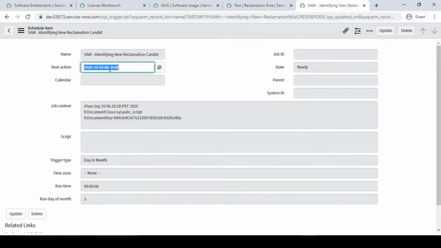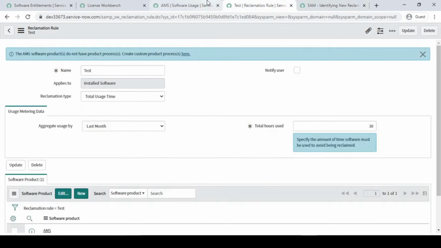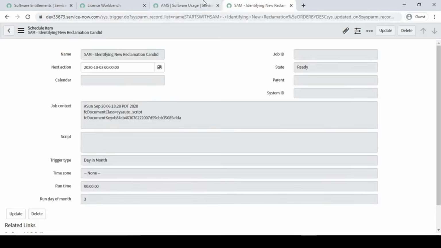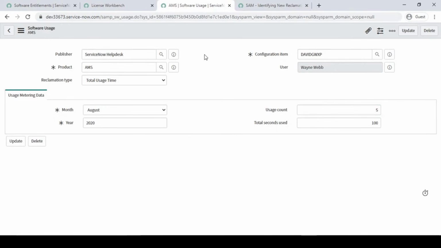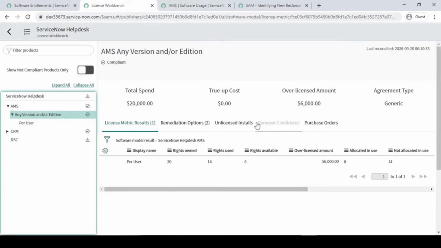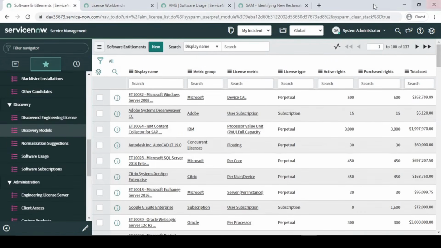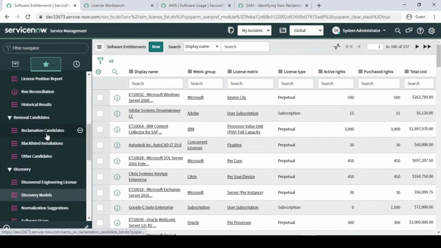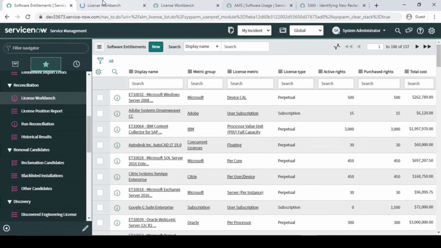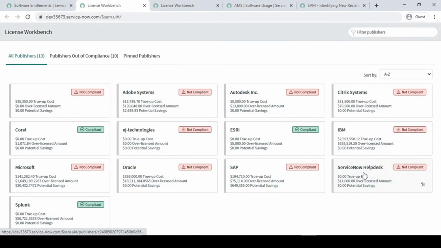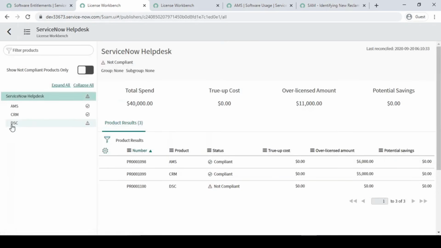So let me just check it out. One week from now. Okay, so now our job runs successfully. Let me close all this. So it should be there now. As of now it is not there, nothing is there, but let me go again to our license workbench, and here we will go for the ServiceNow help desk. We'll go for the AMS.